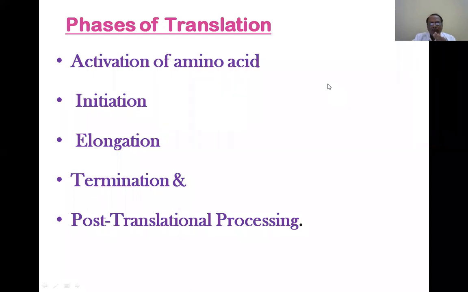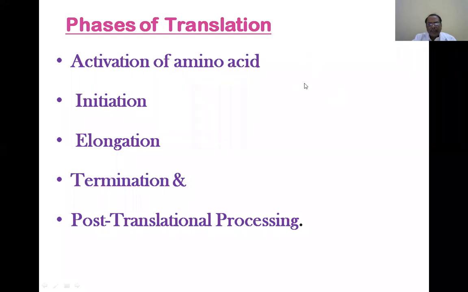So that particular site of DNA which is producing mRNAs is coding, whereas that particular DNA which is producing the rRNAs and tRNAs is non-coding. They are called non-coding sequences.